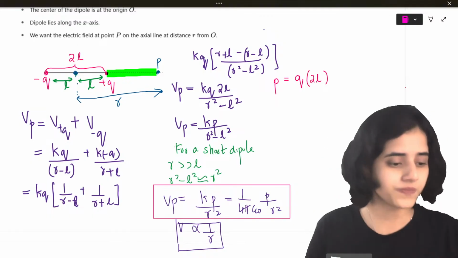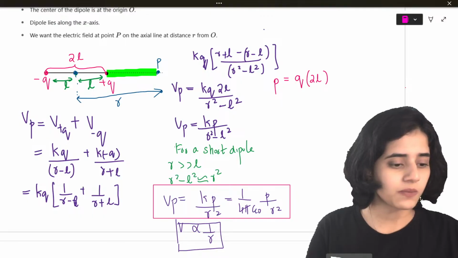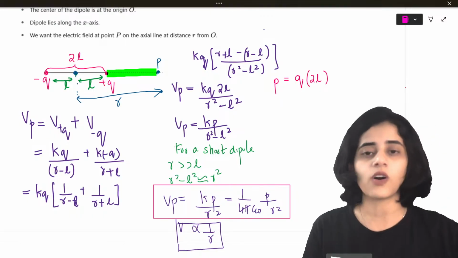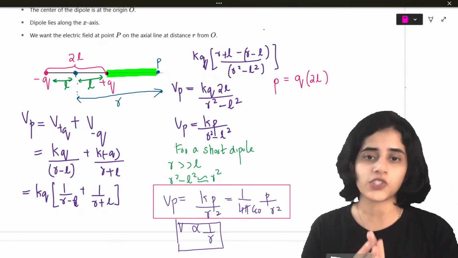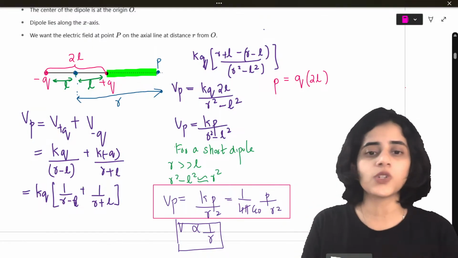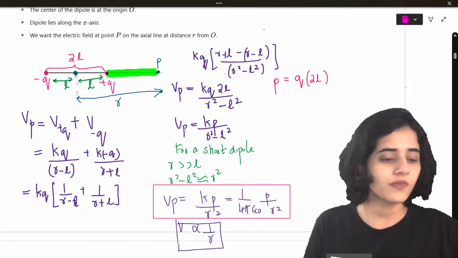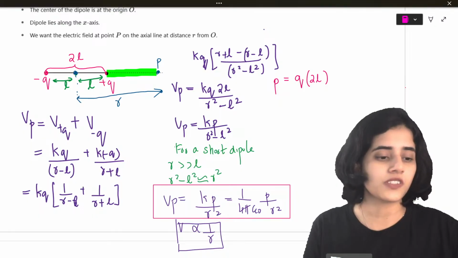Atharva, the weightage of this chapter is very high. All the first 3 chapters have very high weightage. They're the most important chapters. So is this much clear to you? This is the derivation for the potential due to an electric dipole at an axial position.